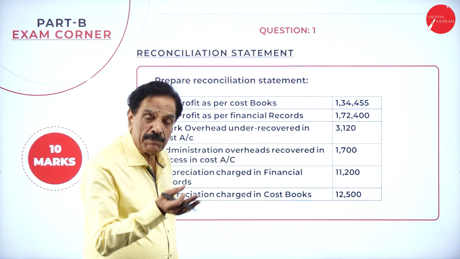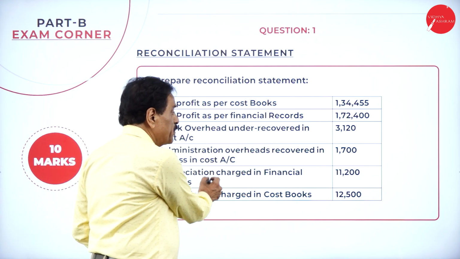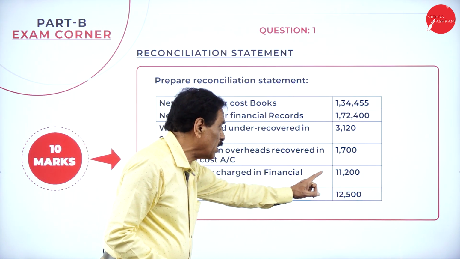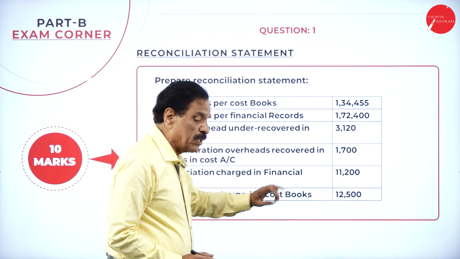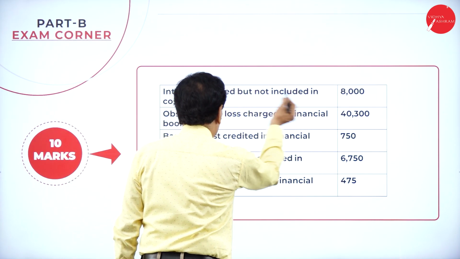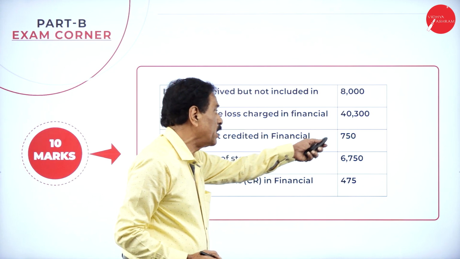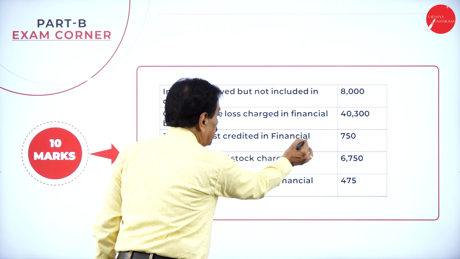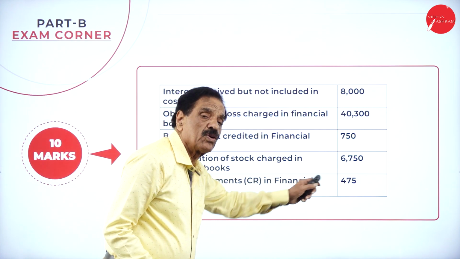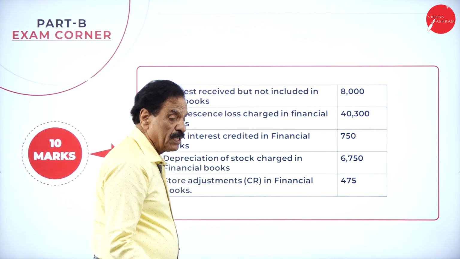Works overhead under-recovered means low charge in the cost account. Administration overhead over-recovered in the cost account means more charge in costing. Depreciation charged in the financial record is 11,200. Depreciation charged in the cost book is 12,500. Interest received but not included in the cost book is 8,000. Obsolescence charge in the financial books is 40,300. Bank interest credited in the financial books only is 750. Depreciation on stock charged in the financial books only is 6,750. Store adjustment credit, meaning gain in the financial book, is 475.